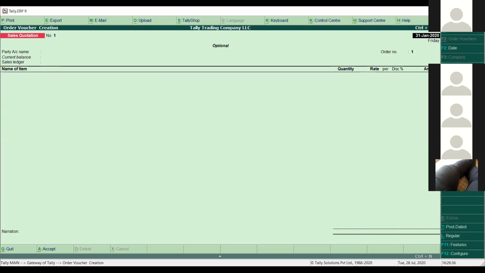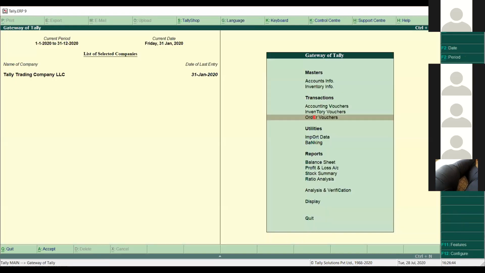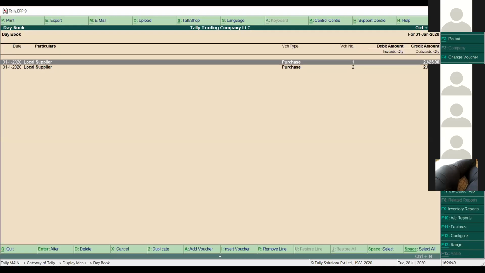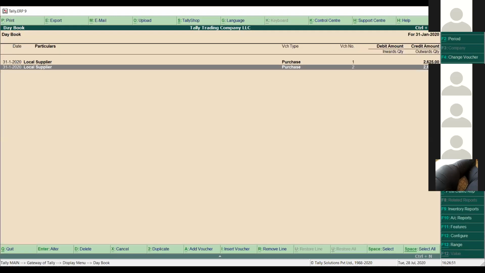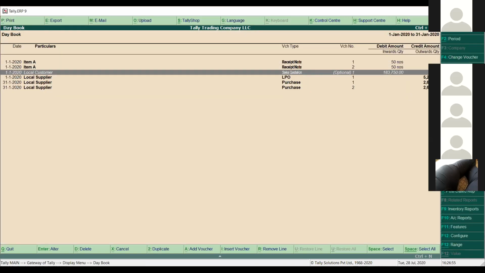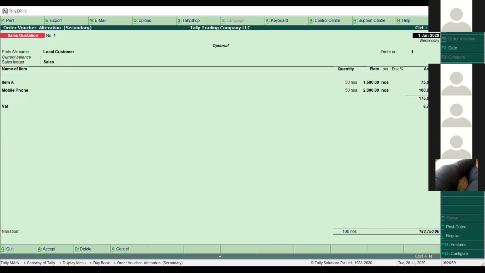So if I want to print the sale quotation voucher, how can I do that? One way is we can go back to Gateway of Tally, and from here we press Display and Day Book. We can see here. Okay, date is not coming. I'll press Alt F2, 1st January to 31st. You can see sale quotations coming here as well. So if I click on sale quotation, it will open the voucher for me.